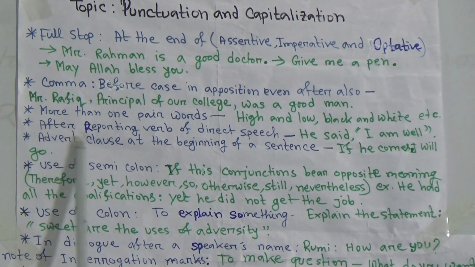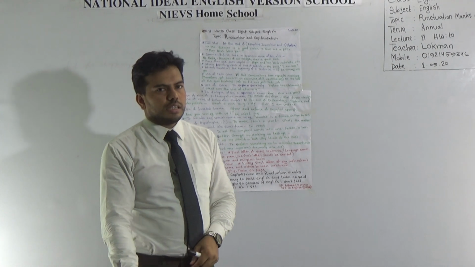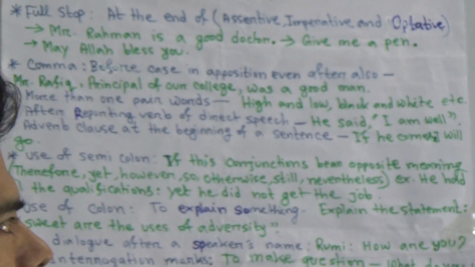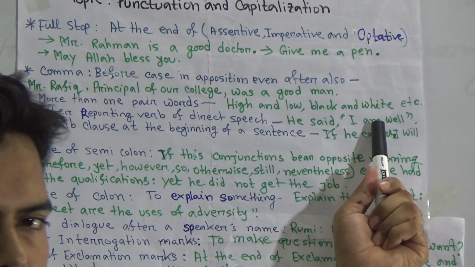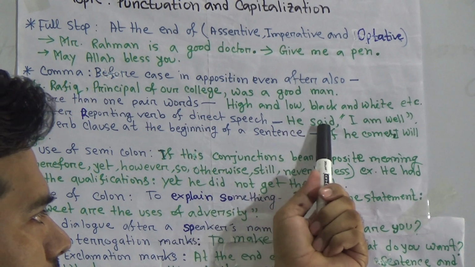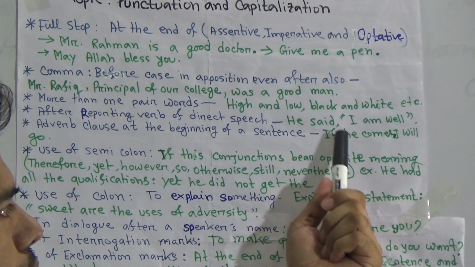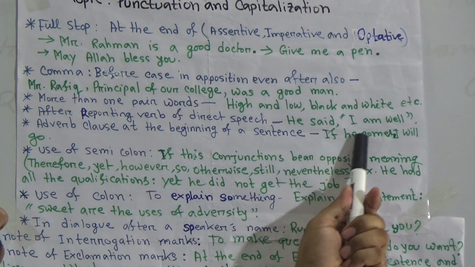Okay. Next one is after the reporting verb of direct speech. You have already learned in our narration class that in reported speech, here is the example of reporting verb and reported speech. We know that the inside of inverted comma is our reported speech, and where there is a subject and verb, that is our reporting verb. After using this reporting verb, we must give a comma. He said, comma, I am well.